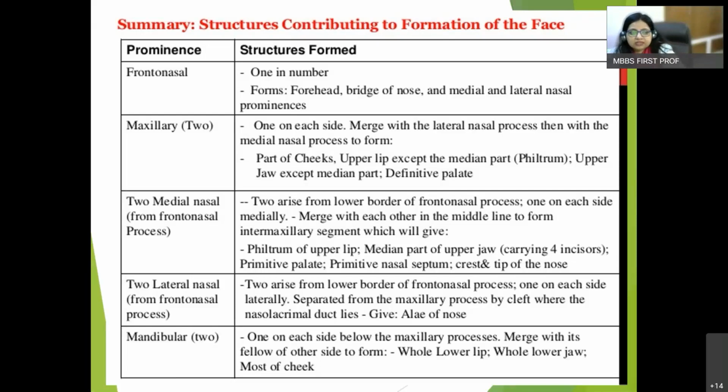Now, 2 medial nasal prominences, they arise from the lower border. They merge, and when we discuss the intermaxillary segment, that will be in the palate. But here we are concerned with the philtrum of the upper lip, crest and the tip of nose, and the lateral nasal prominences giving rise to the ala of nose.